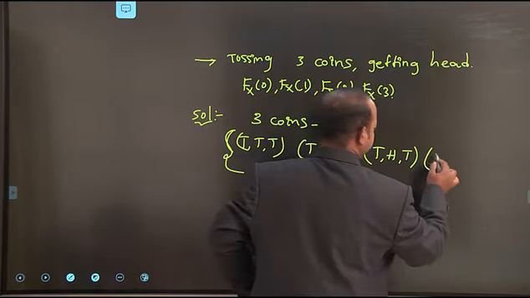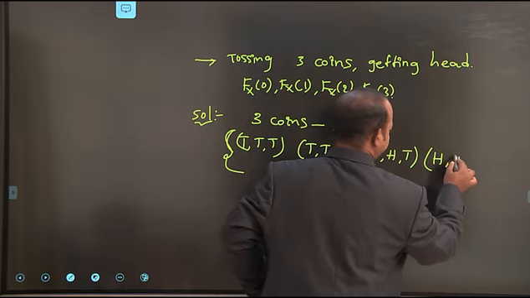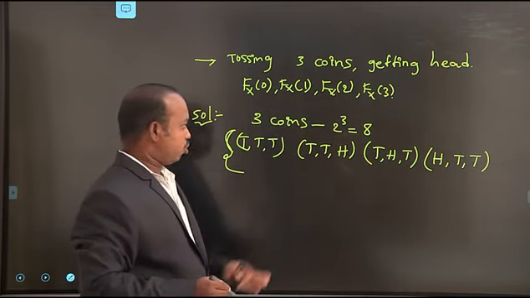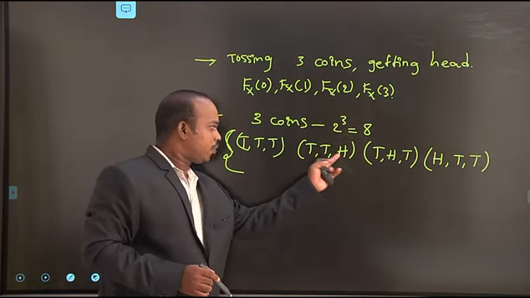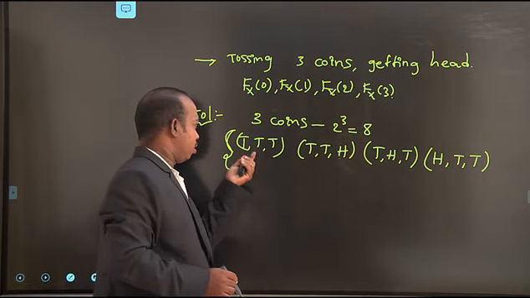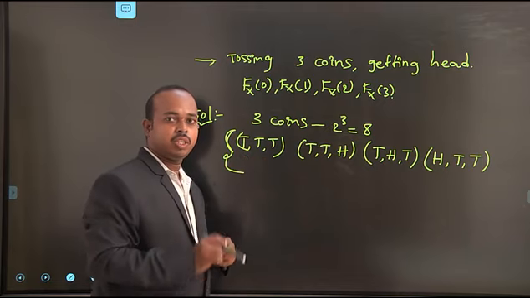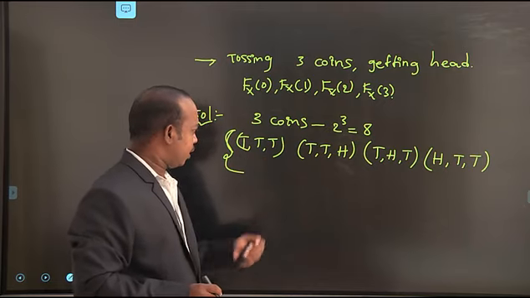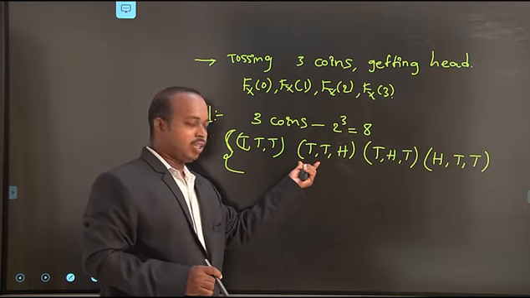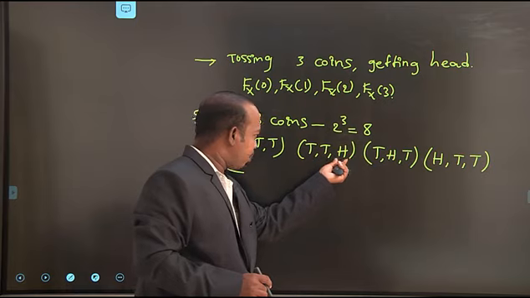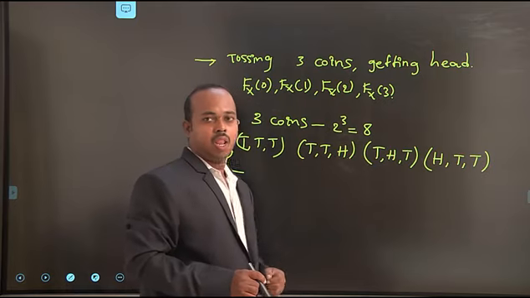Next is head, tail, tail. Here I am just moving the position of the head. In the first case, all 3 coins show tails. In the second case, the first 2 show tails and the third is a head. We just move the head position to its corresponding location.